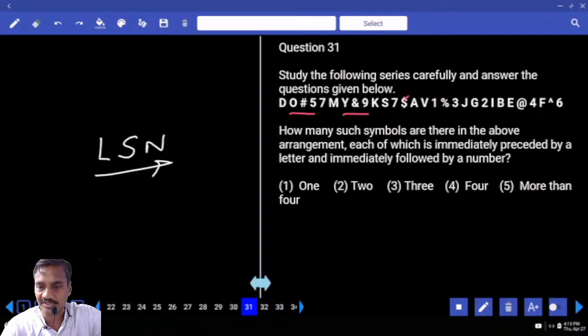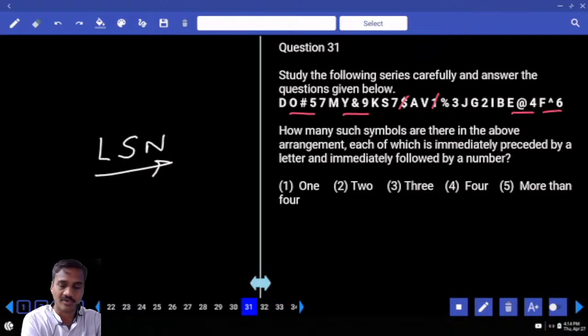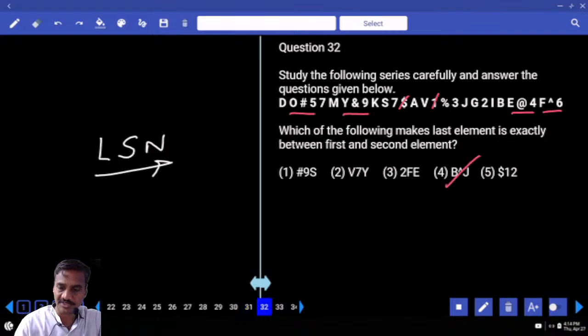Isn't it? And this is not your answer. Letter, symbol and a number. Letter, symbol and a number. How many are there all together? 4. 4, that is choice for question number 31.